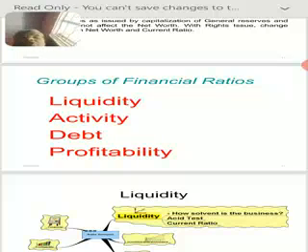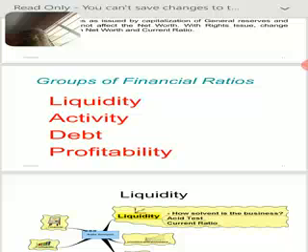Now in ratios we will concentrate mainly on liquidity, activity, debt and profitability. I am again reiterating it: liquidity, activity, debt and profitability.